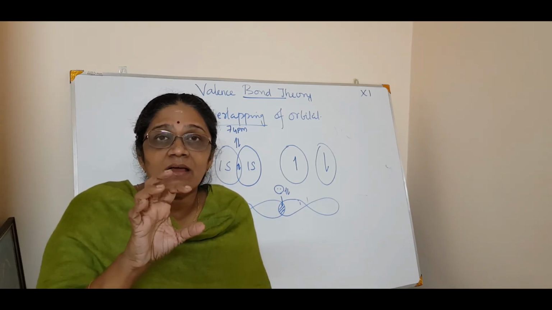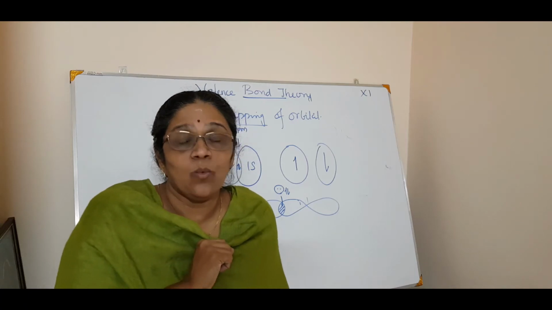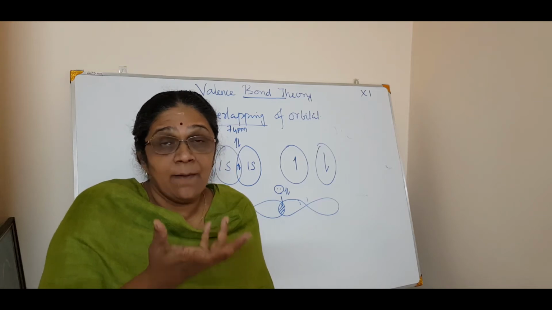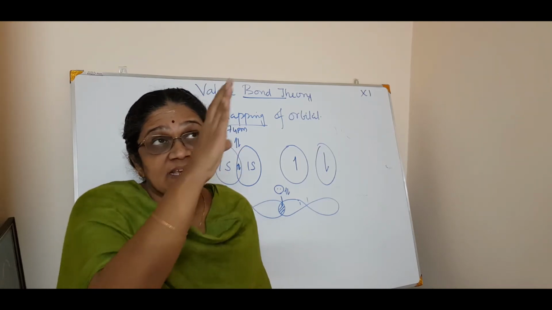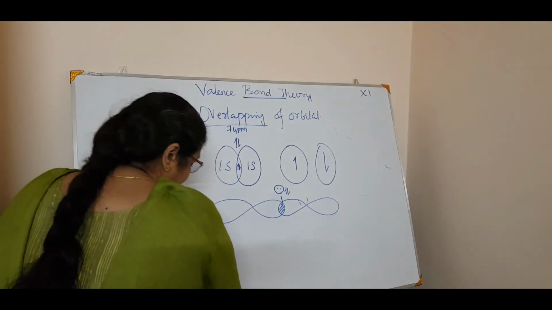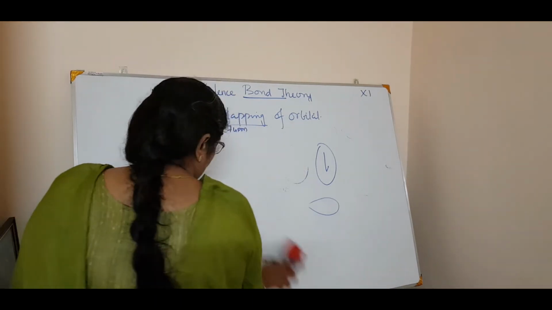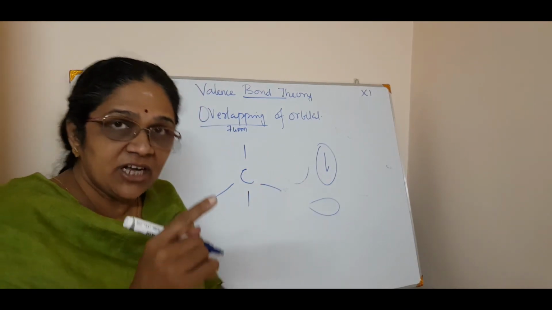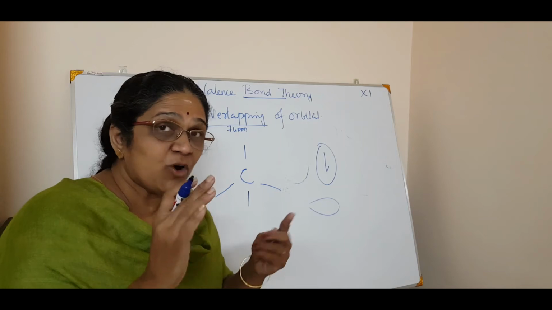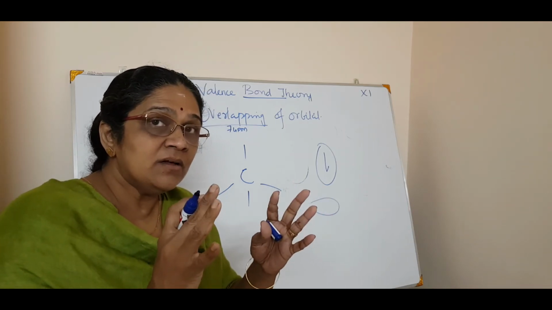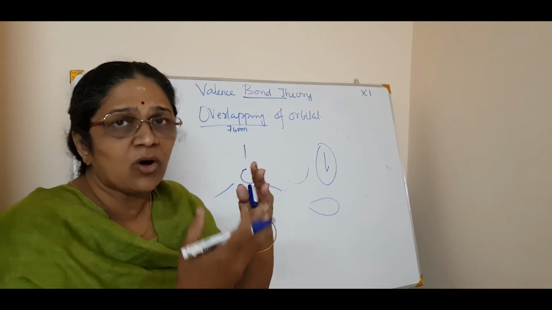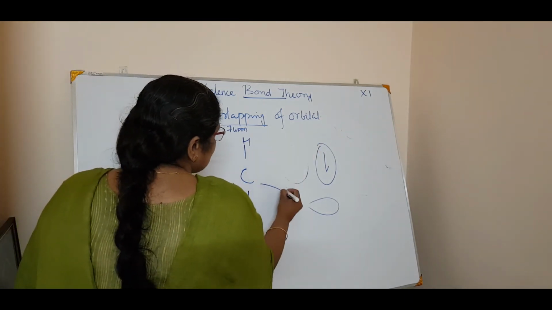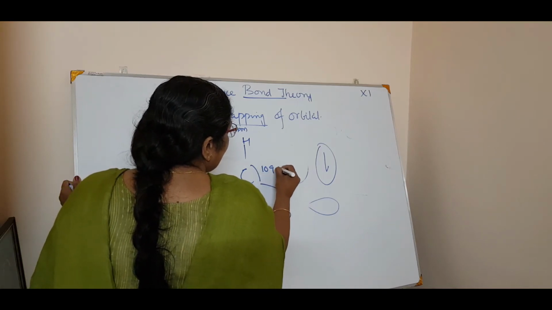That is why we say, for example, methane, CH4. Why does it have a tetrahedral shape? Okay, we can explain that. But why the bond angle in that C-H? See, in the case of methane, if you ask what is a directional bond, I can say 1, 2, 3, 4. This is a tetrahedral shape. Definitely you can explain the shape of a molecule. But what is the importance of the direction of bond? Direction of bond means how the bond is getting directed, at what angle. That's it. So this C-H bond angle is 109 degree 5 minutes.